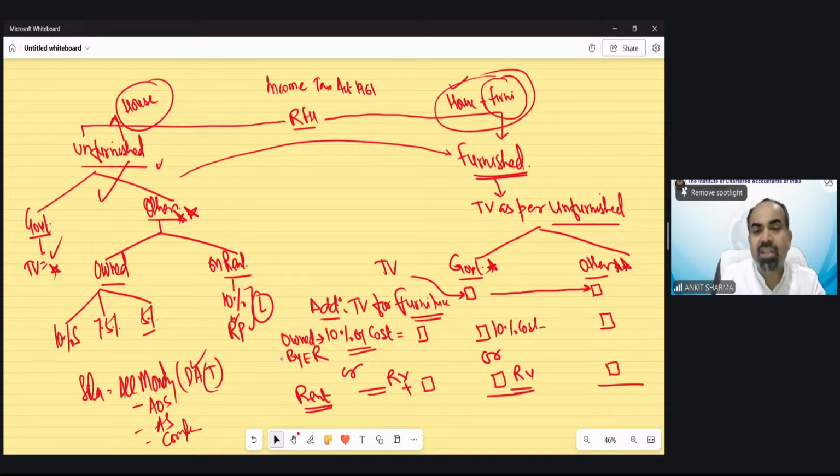Because either the furniture would be owned by the employer or it would have been taken on rent. That is the possibility. Suppose TV, fridge and air condition have been owned by the employer, so for that we will take the 10% of cost. And suppose bed and sofa set etc. are on rent, so we will add the rental value that would be given in question, and this 10% is per annum. 10% per annum of the cost, we have to include it.